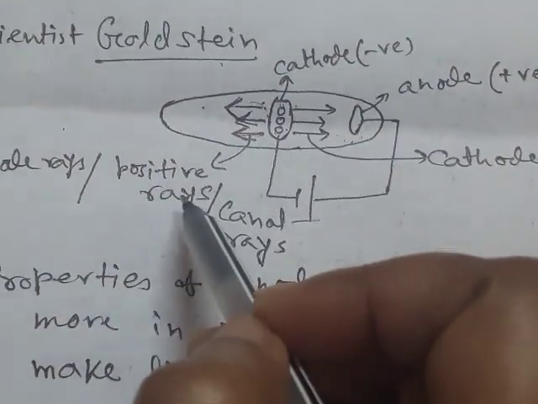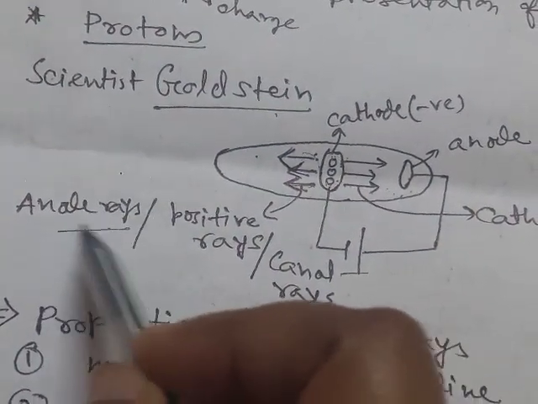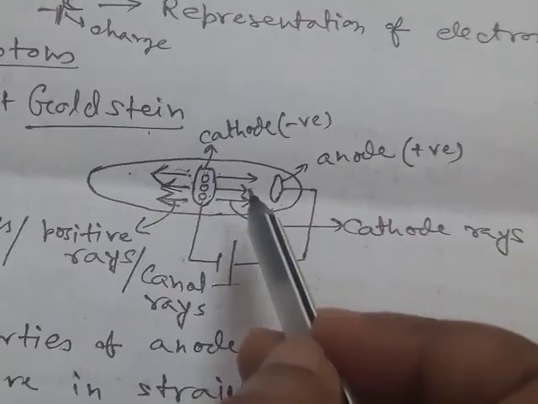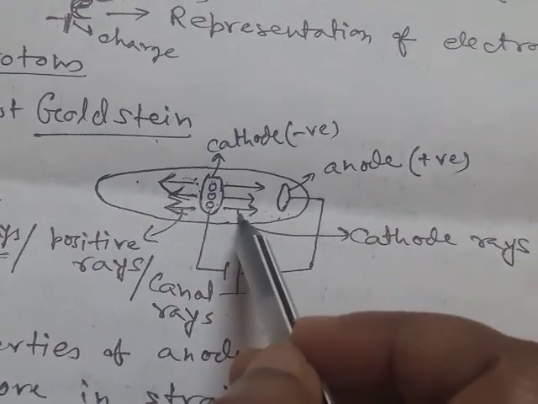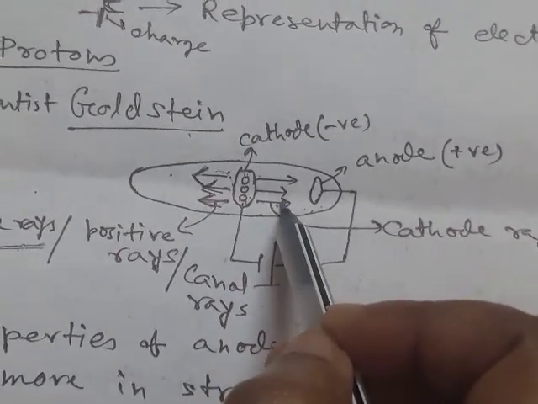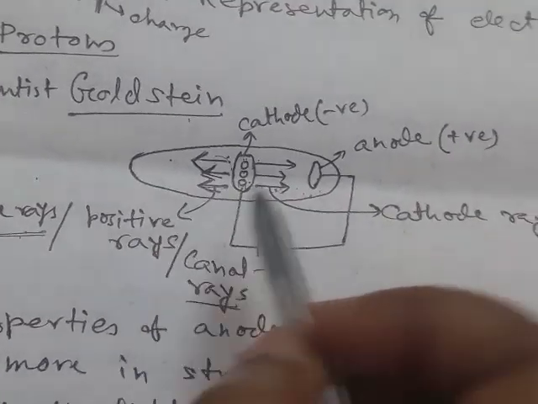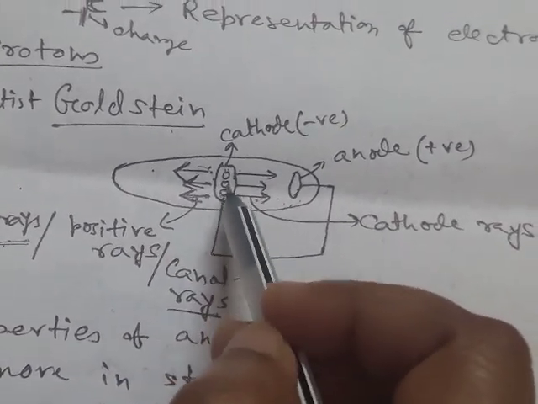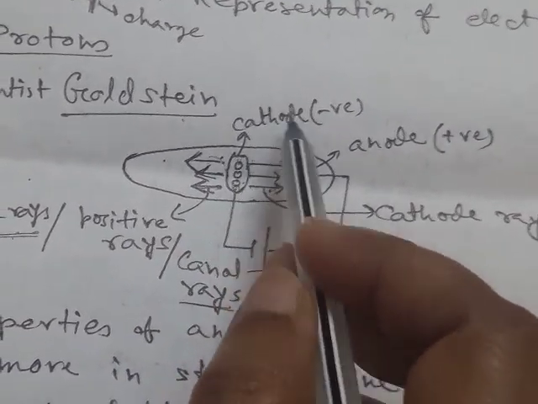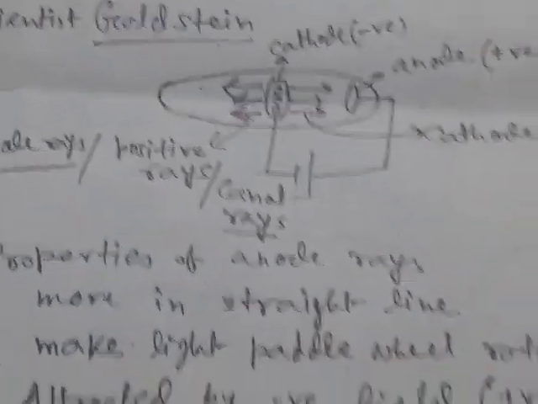These rays are called positive rays or anode rays. As these rays are coming from the anode, they are anode rays, whereas the rays containing electrons coming from the cathode are cathode rays. These rays are also called canal rays because they pass through the canals or pores of the cathode.